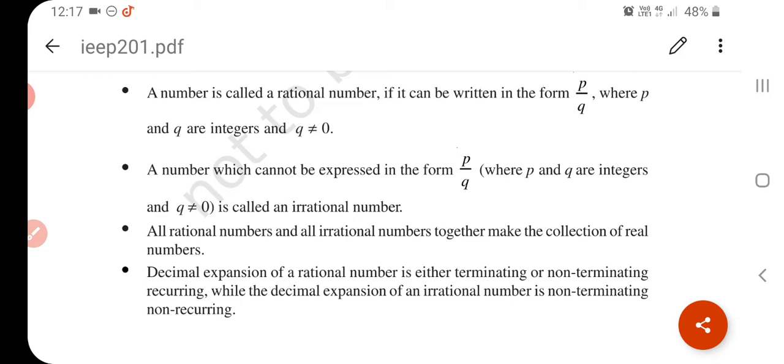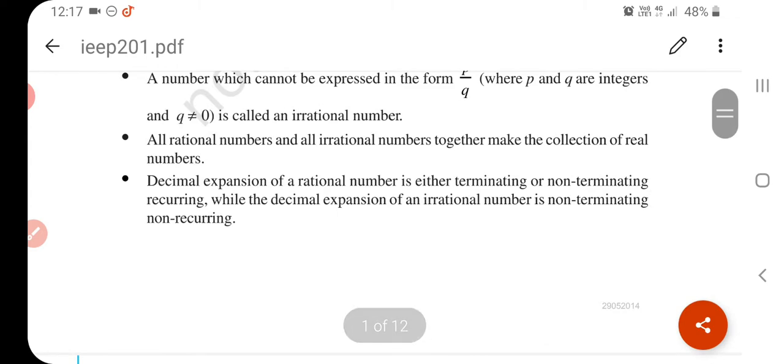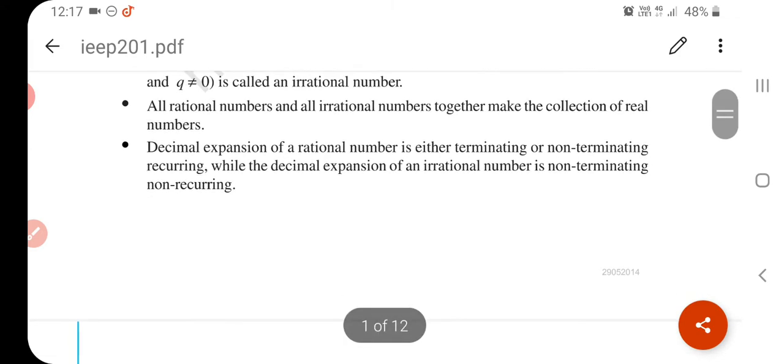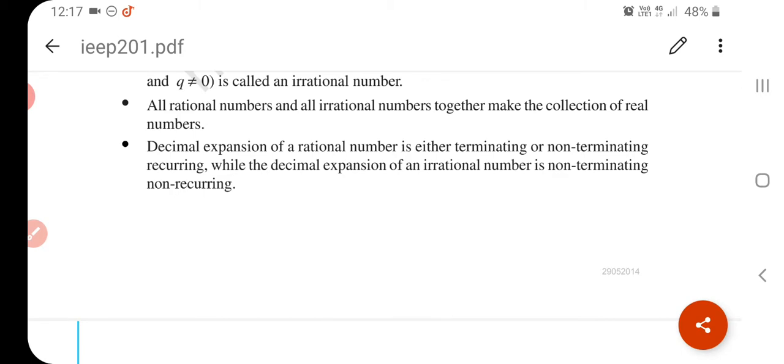Understand? Now, the decimal expansion of a rational number is either terminating or non-terminating recurring, while the decimal expansion of an irrational number is non-terminating, non-recurring. Okay, what is a terminating decimal? A terminating decimal is one when it is written in the form of p upon q. That is called terminating.